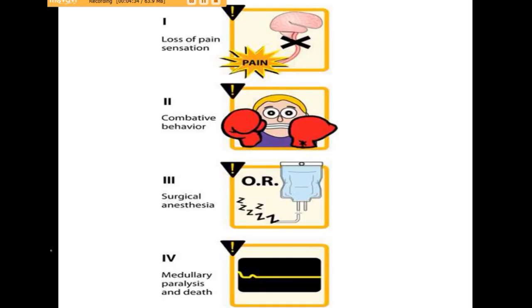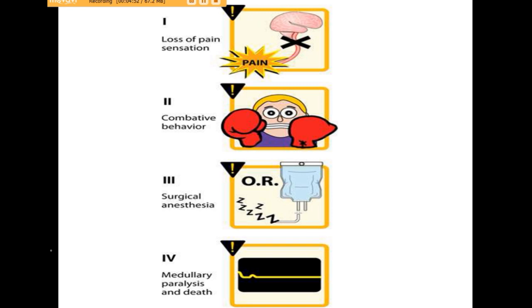Let's move on to the stages of anesthesia. There are 4 stages of anesthesia, from loss of pain sensation in stage 1 to combative behavior or excitement in stage 2. The third stage is the stage of surgical anesthesia, and the 4th stage is of medullary paralysis at the highest dose of anesthesia.